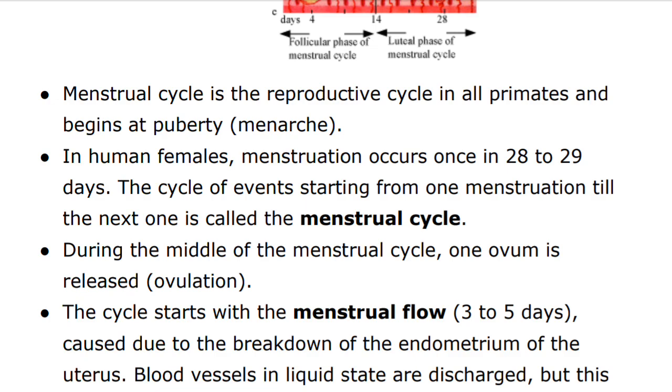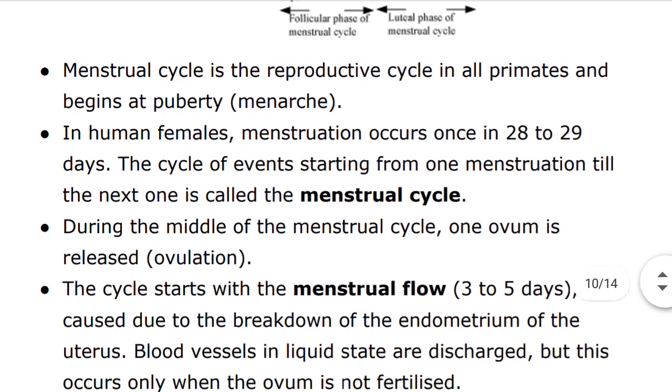The ovulation, that is ovulatory phase, is followed by the luteal phase, during which the remaining parts of the Graafian follicle transform as the corpus luteum.